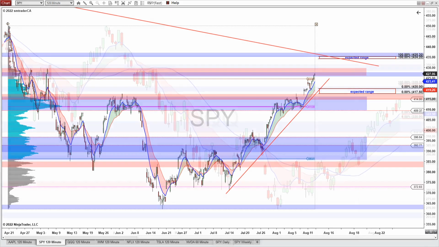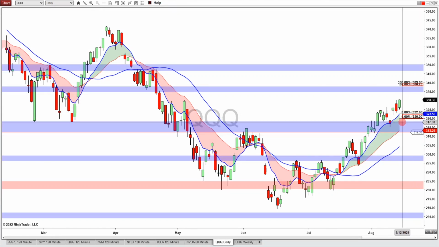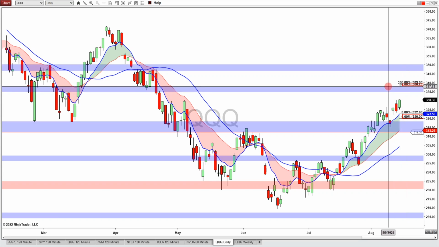Now looking at the QQQ on this daily chart, we see the price is staying above this price zone here near the 318, and it appears to be moving toward this potential resistance zone near the 335. The upper range of the weekly expected move is right above this resistance zone, and the range is between 339.30 and 338.20.